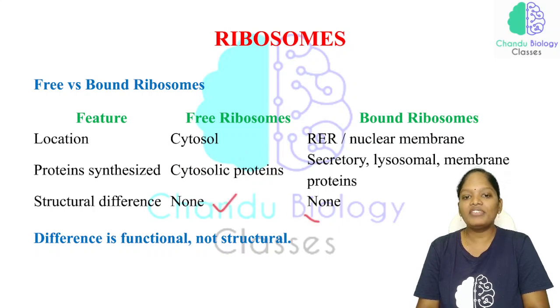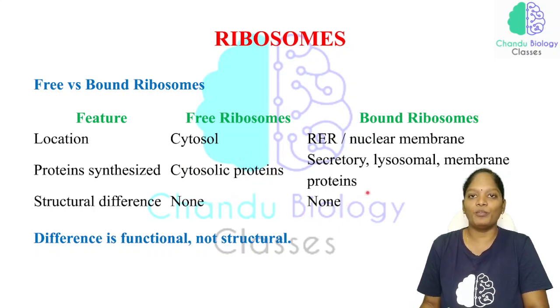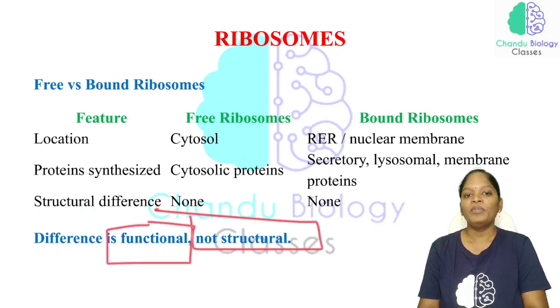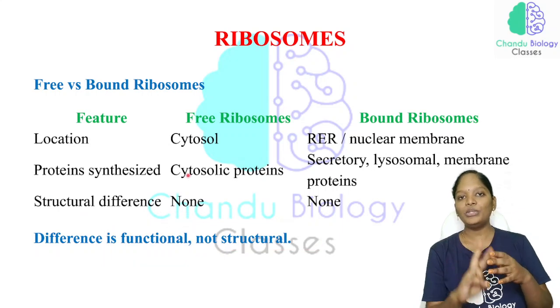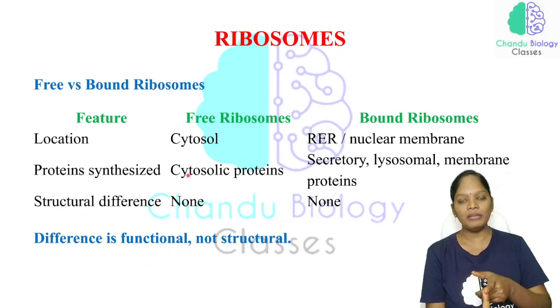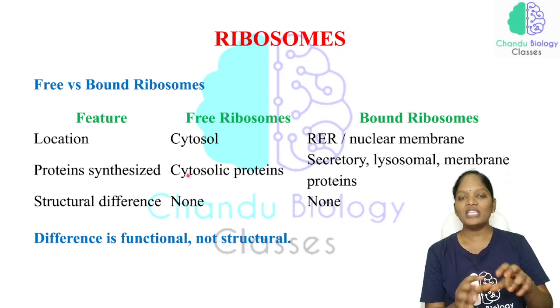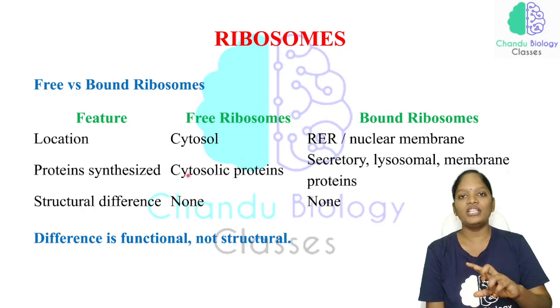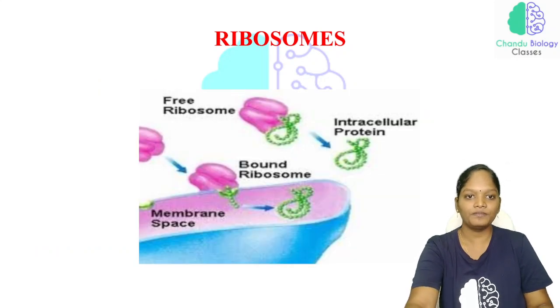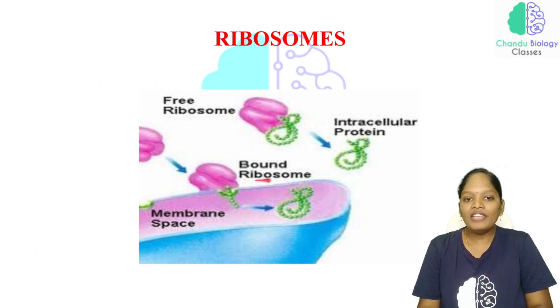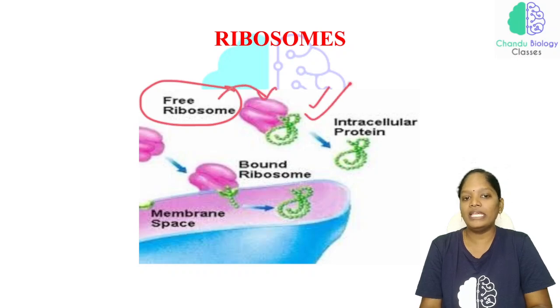Is there any structural difference between the free ribosome and the bound ribosome? No, there is no structural difference. The difference is functional, not structural. Both the free and the membrane bound ribosomes are structurally similar but functionally different. See here, this is the membrane. If the ribosome is bound with the membrane, we call it the membrane bound ribosome. If it is a free ribosome, it is present in the cytosol, and it will look like this.